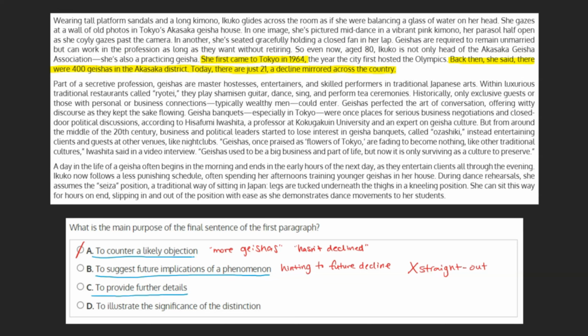C, to provide further details, isn't accurate, as there are no details provided as to why this decline occurred. We do see the passage delve into this in the next paragraph, but it isn't accurate to say that this is the purpose this sentence states.